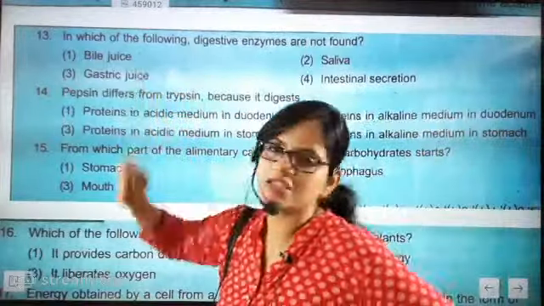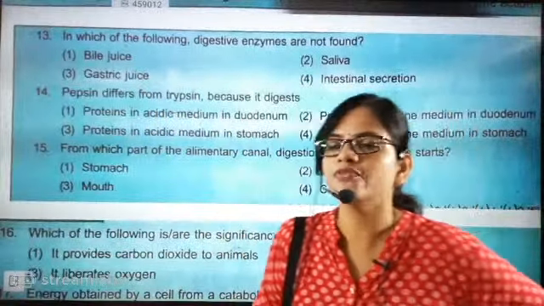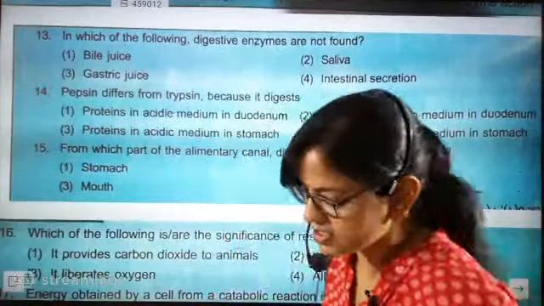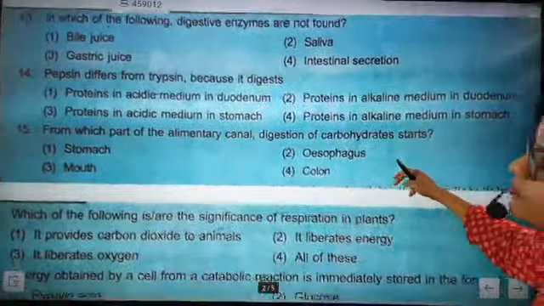Then which one is not? That is the bile juice. Bile juice comes from the liver. It makes the food alkaline, so it does not contain enzymes. Absolutely correct answer. Super performance.